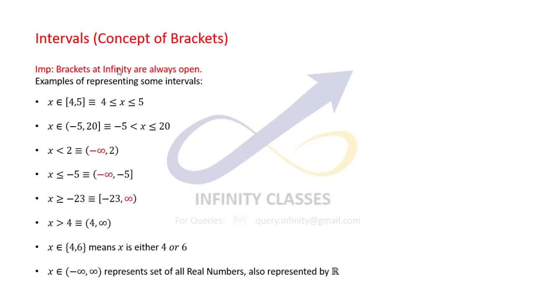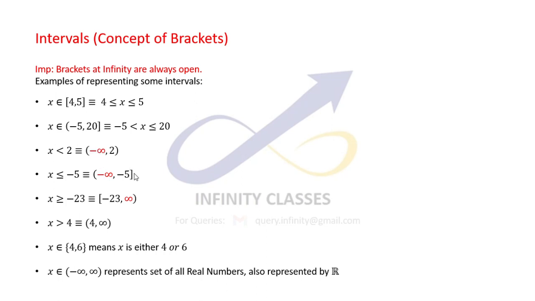So, very briefly summarizing everything with the brackets concept, or the concept of intervals. x belonging to 4 to 5 means 4 is less than or equal to x is less than or equal to 5. We have discussed all these things. In the open interval at -5, there will not be an equal to sign here, while 20 is at a closed interval, so the equal to sign would be included.